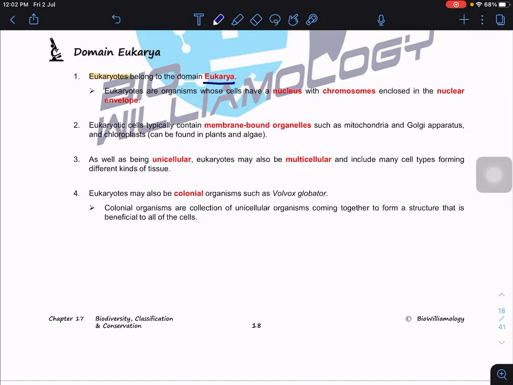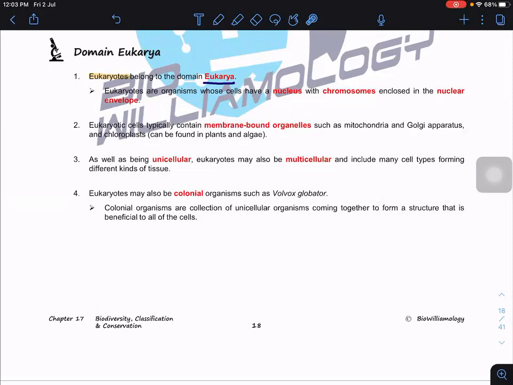If you refer to the old textbook or old reference book, you can see that they name it Eukaryota. Last time the domain was called Eukaryota, but nowadays we have changed it to Eukarya. The name is Eukarya. The organisms belonging to this group we call eukaryotes, and the cells are eukaryotic cells. With the name, eukaryotic cells must have the nucleus, and the chromosome is enclosed inside this nucleus by the nuclear envelope.